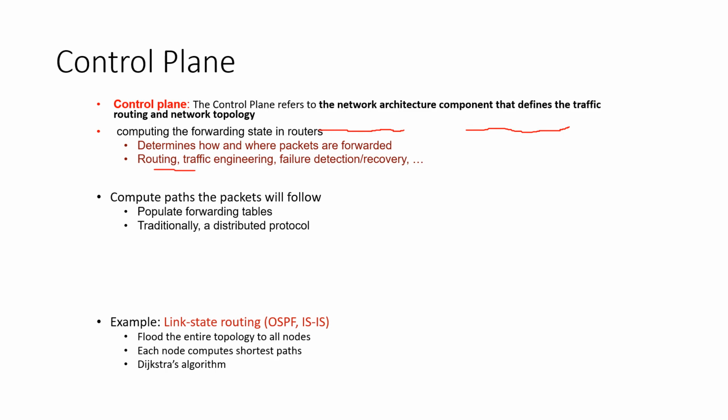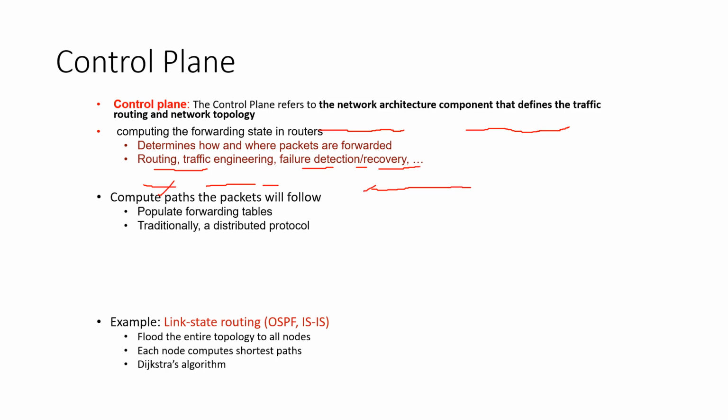It determines how and where the packets are forwarded. Some other activities are routing, traffic engineering, failure detection and recovery, etc. We will see what traffic engineering is in detail in the coming slide. You know what routing is.